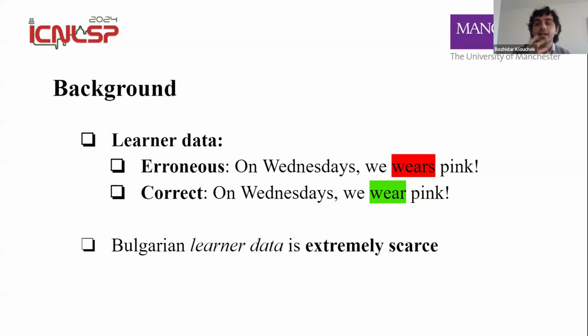And then if we collect those erroneous sentences, we can then correct them via annotation, maybe by language experts, and then we get pairs of erroneous and corrected sentences. This data can then be used to train error correction algorithms to then correct sentences automatically. And Bulgarian learner data, unfortunately, is extremely scarce. We have zero to no error correction datasets.